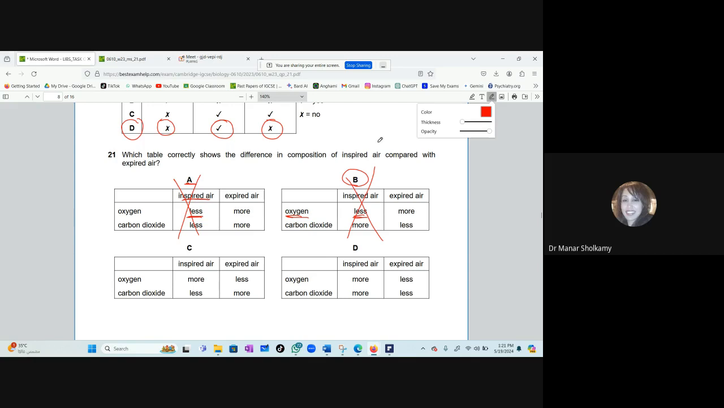C. In inspired air, oxygen is more. Expired air, it's less. And in CO2, inspired air, it's less, and expired air is more. What do you think of C? C is correct. Yes, it's correct.